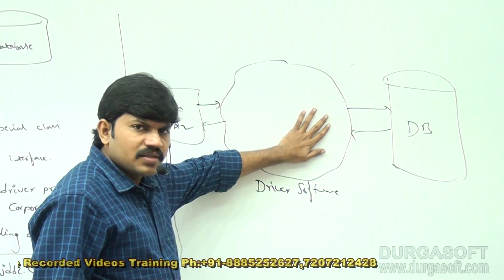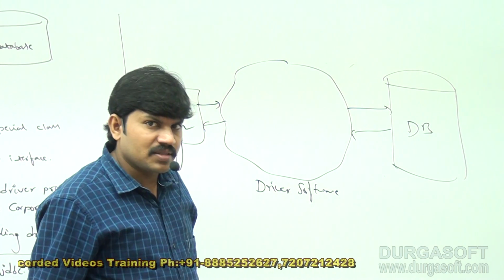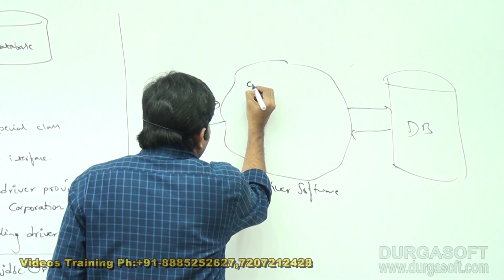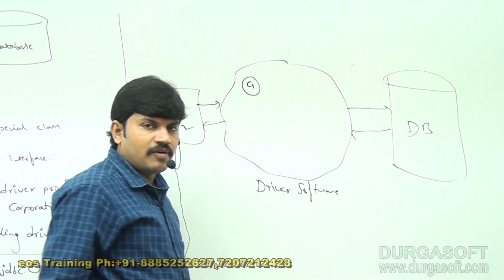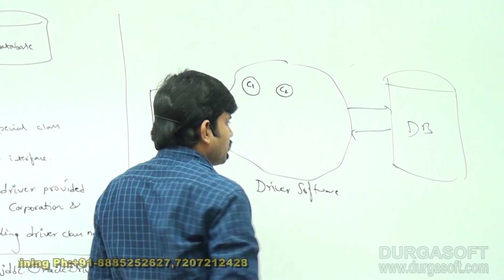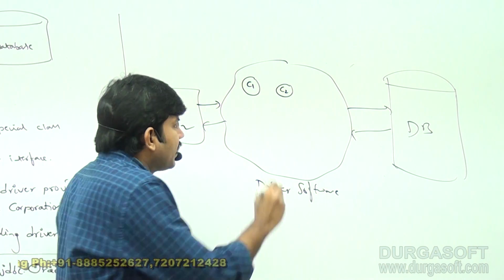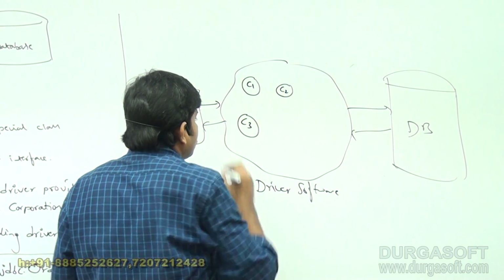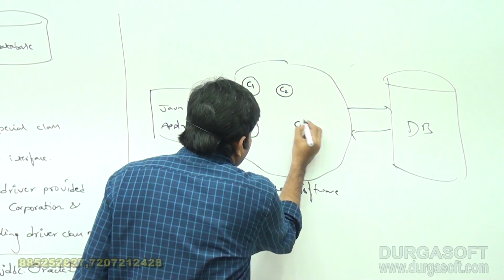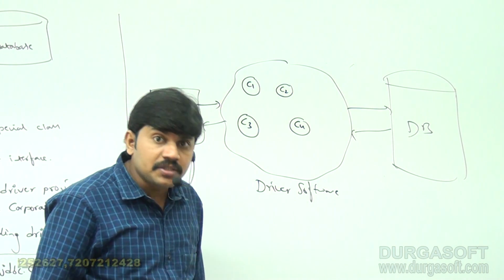Sir, in there, is it a single class or multiple classes? Multiple classes are available. One class is the implementation class of the Driver interface. Another class, the implementation class of the Statement interface. Another class, the implementation class of ResultSet. Sir, another class, the implementation class of PreparedStatement.